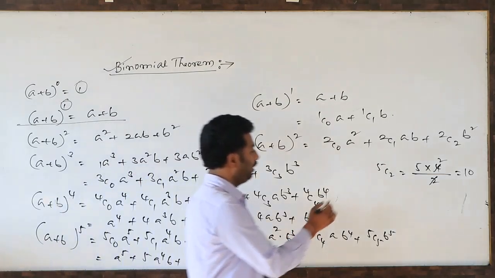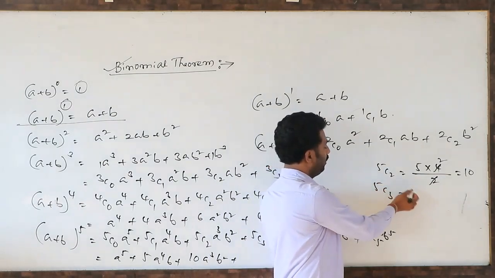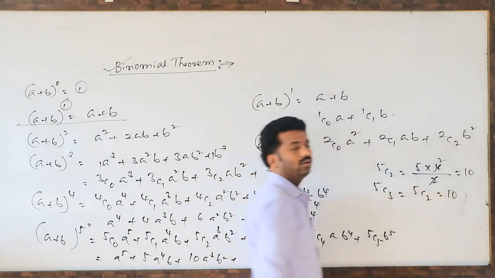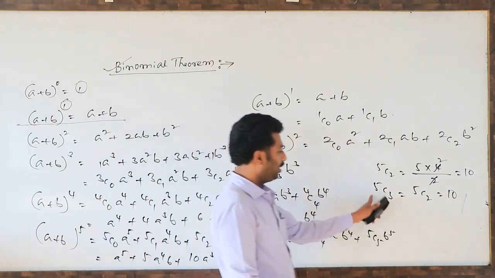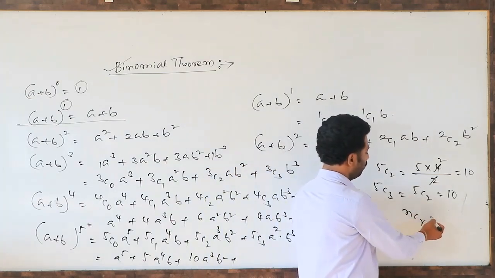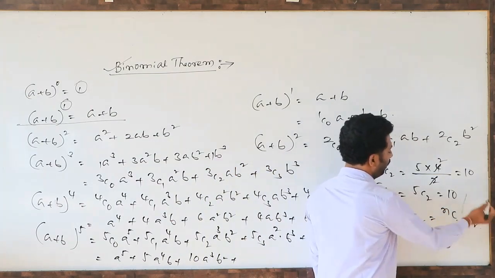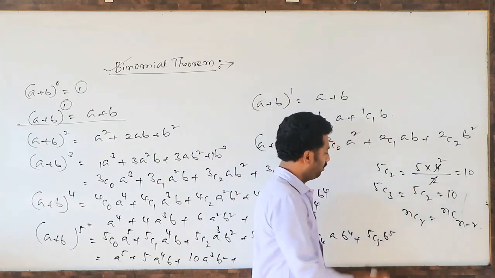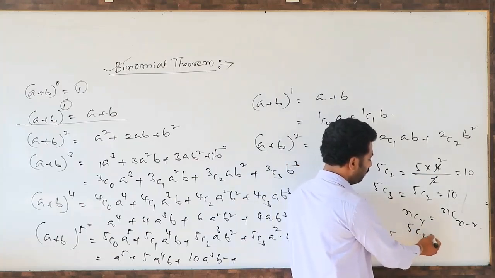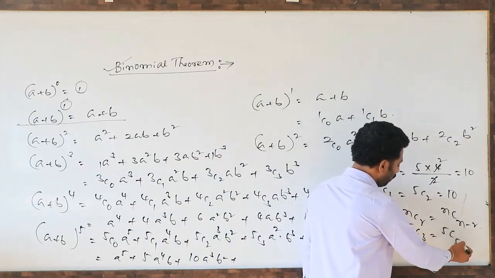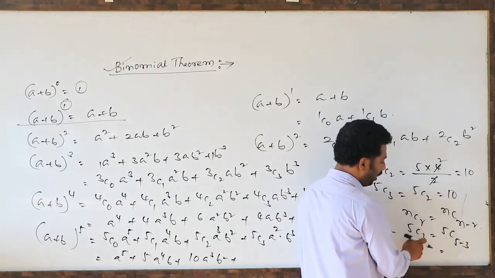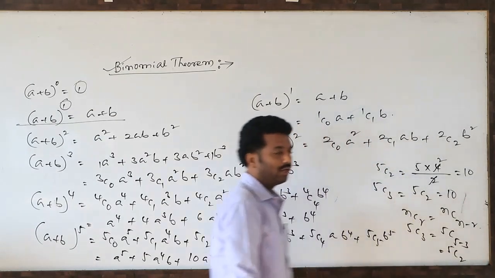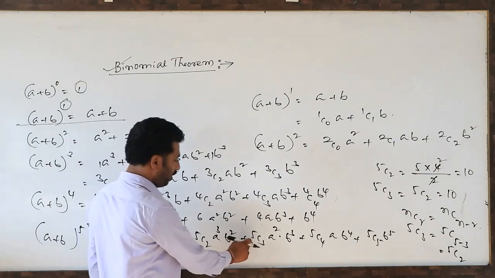5c3: you observe, this is 5c3. What is the 5 minus 3 difference? 2. Again the 5c2 value is 10. So you know this formula, nCr is equal to nC(n minus r). The nCr value and the nC(n minus r) value are both the same. Suppose this is 5c3, this is 5c(5 minus 3). So 5c3 is nothing but 5c2.